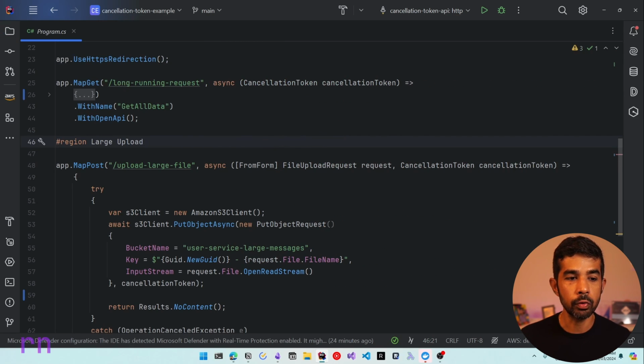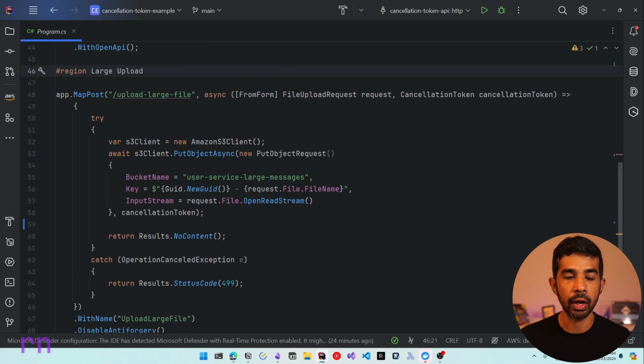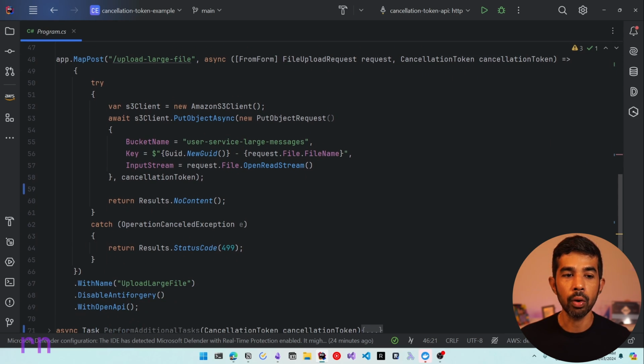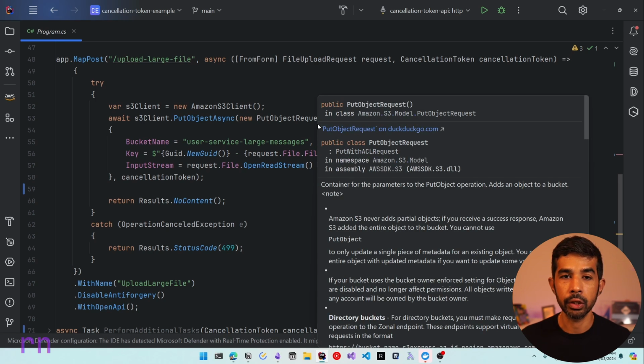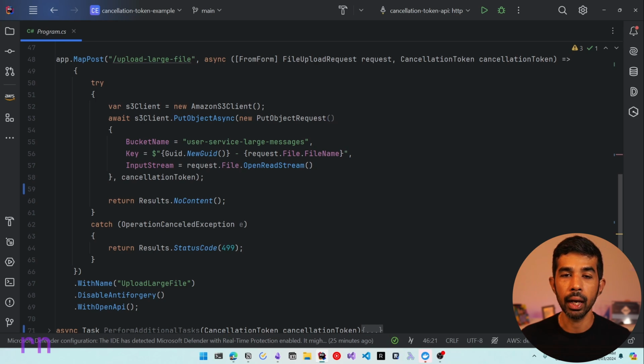In here we have two functions. Let's look at the post function. Right now this is uploading a large file to Amazon S3. Amazon S3 is an object storage service that provides scalable and secure storage. To connect to Amazon S3, I'm using the Amazon S3 client provided by the SDK, and I use the PutObjectRequest. In this case, it's uploading a large object, and we saw how implementing a cancellation token supports cancelling out of this operation if the user is no longer interested in uploading this file.